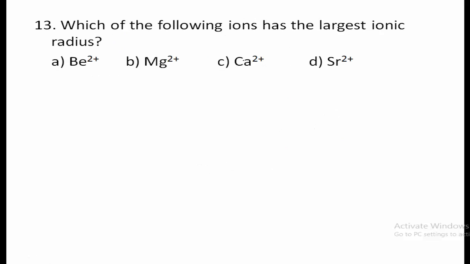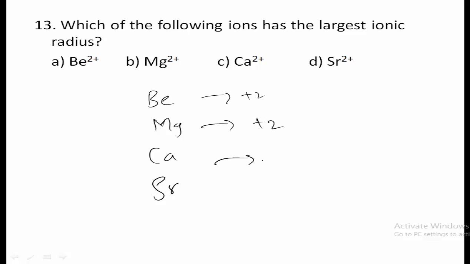13th question, which of the following ions has the largest ionic radius? So among these, which one is having largest ionic radius? Simply, arrange these in the group. Beryllium, after that magnesium, after that Ca, after that strontium. So all have lost 2 electrons.